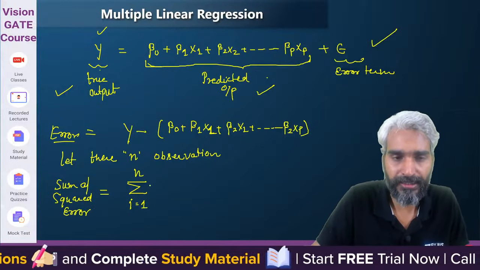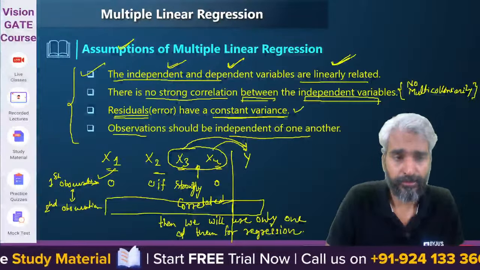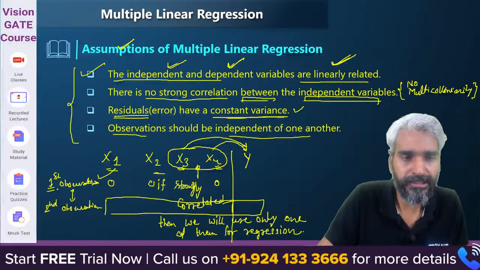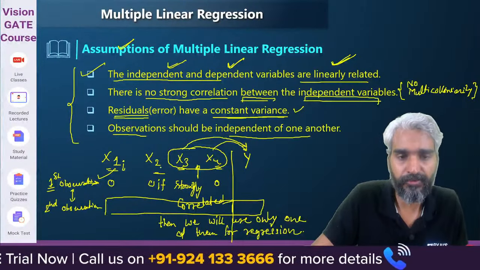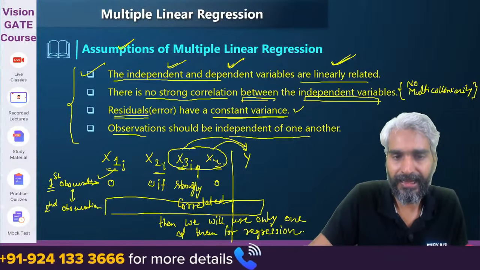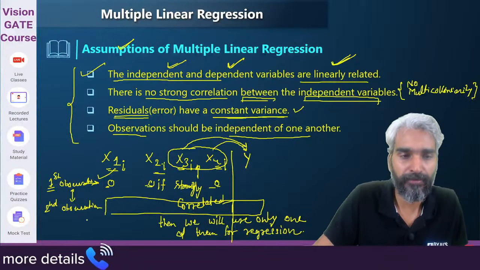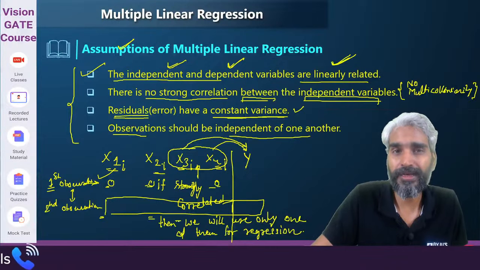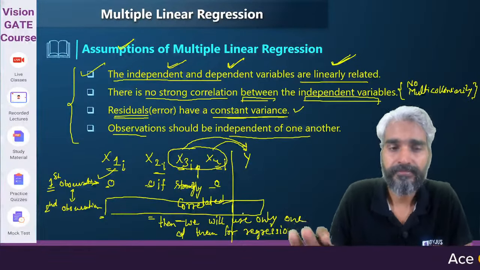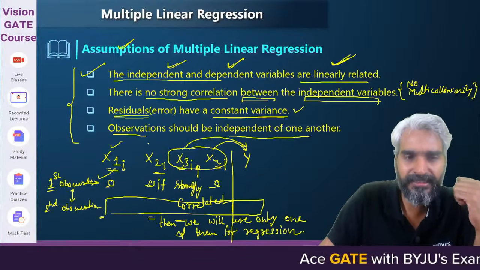Please look at this. Let's assume i varying from one observation. So this is the first observation. This is the value of x1, x2, x3, x4. So this is nothing but x11, x21, x31, x41. This will be x12, x22, x32, x42, etc. Clear? Are you getting the idea that there will be a number of observations?